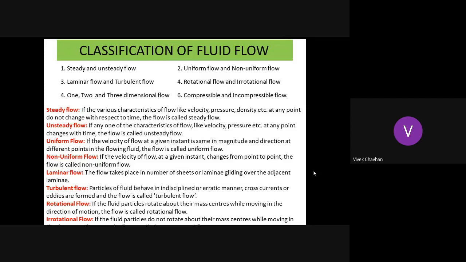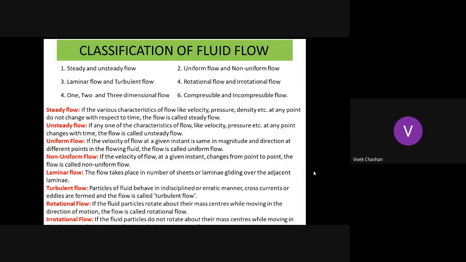Now the second type of flow is uniform flow and non-uniform flow. In case of steady flow and unsteady flow, flow parameters depend on time. Here in case of uniform and non-uniform flow, we need to see the variation of the flow parameters with respect to space, or with respect to length, or with respect to distance. If again I take the case of velocity, if the variation of velocity with respect to space is 0, then it becomes uniform flow, otherwise it is non-uniform flow.